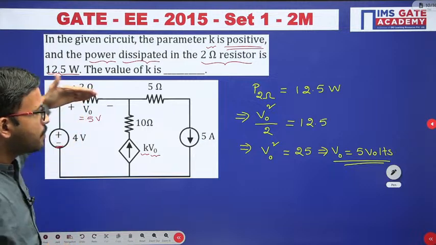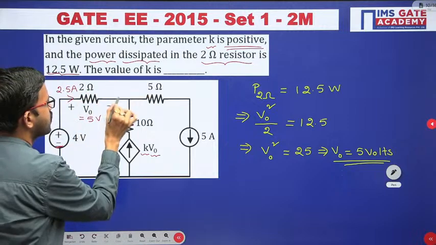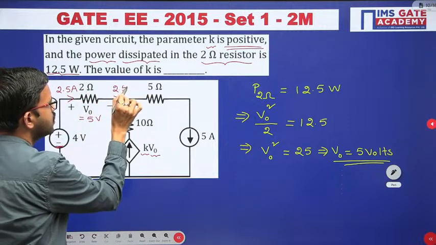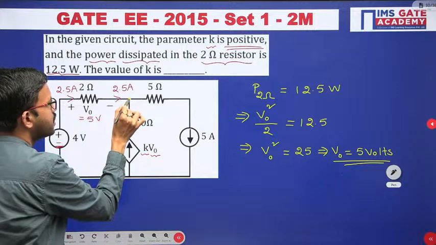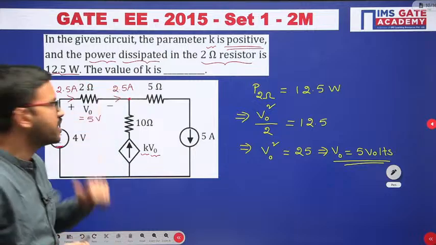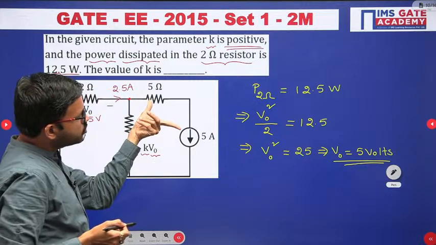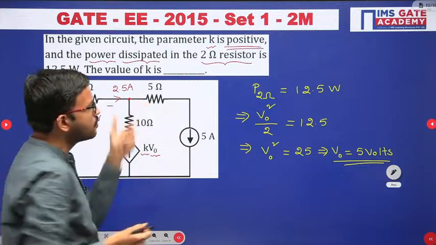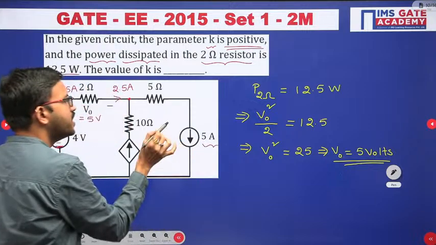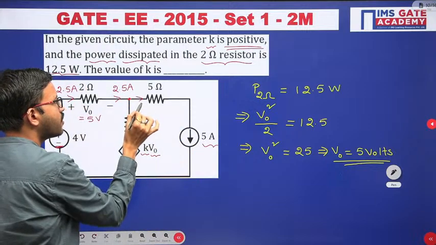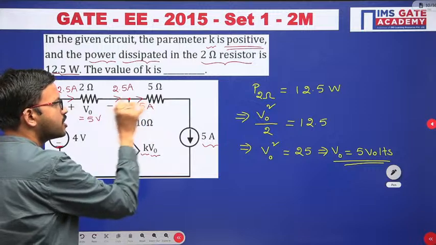2.5 ampere is coming like this. Okay, 2.5 ampere is coming to this particular node. 2.5 ampere is coming to this particular node. Okay, and if you observe, these two are connected in series. In series, obviously current will be same. So here 5 ampere is flowing like this. That means 5 ampere is coming from this particular node like this.